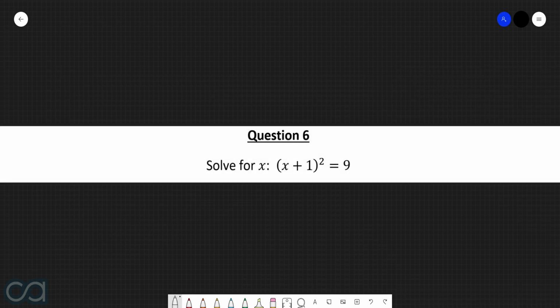Question 6. Solve for x. X plus 1 all squared equals 9. So here we have x plus 1 all squared is equal to 9. Because we have a bracket being squared, the first thing that we can do here is take the square root of both sides. Doing so, we get x plus 1 is equal to plus minus root 9. Root 9 is 3, so we get x plus 1 is equal to plus minus 3.